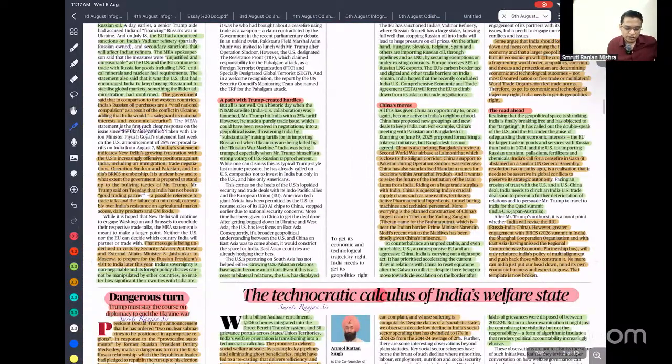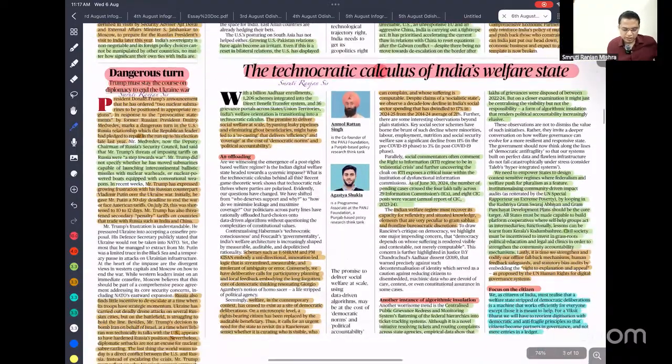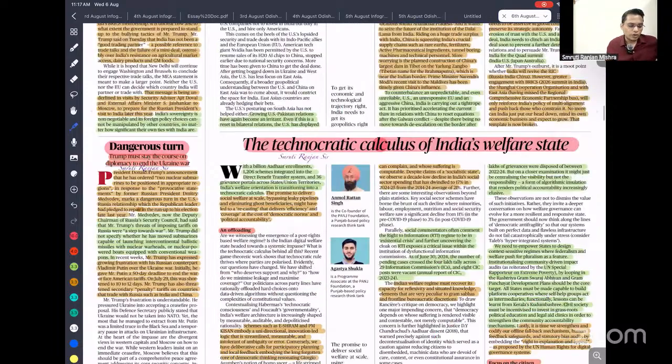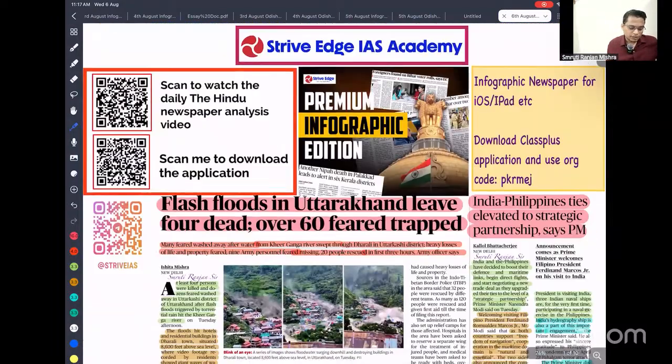So next is the technological calculus of the Indian welfare state. So just read it out. It is talking about how technology. Okay. So dear student, this is all about the 6th August The Hindu newspaper analysis.